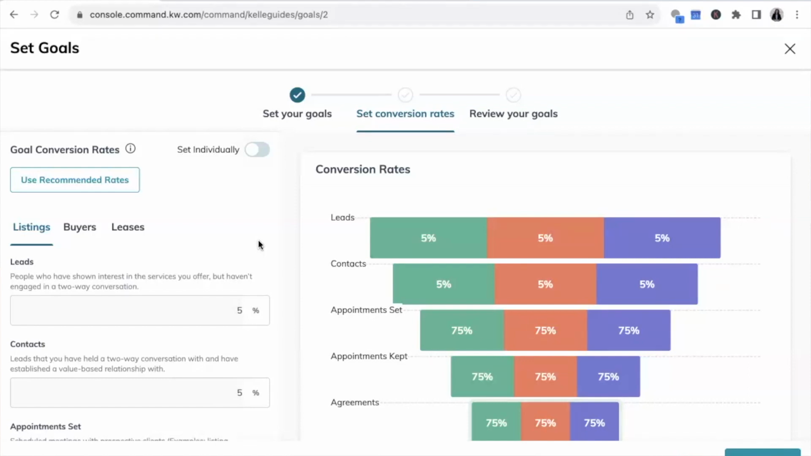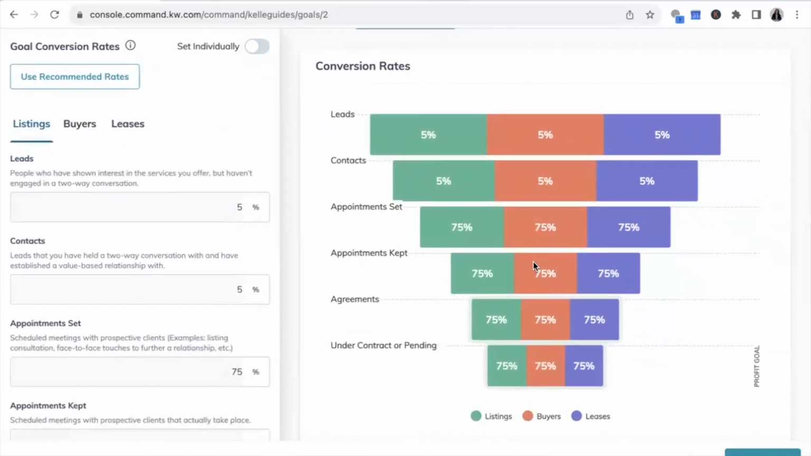your contact converting to an appointment set, your appointment set converting to an agreement, your agreements converting to under contract or pending. As newer agents, sometimes our conversion rates are higher. As more seasoned agents, sometimes conversion rates are the opposite. As newer agents, sometimes your conversion rates are lower because you're not used to having those conversations to get people to the next step. As seasoned agents, sometimes they're higher.